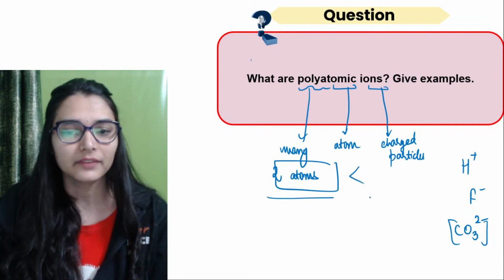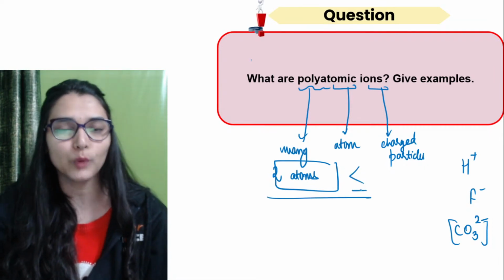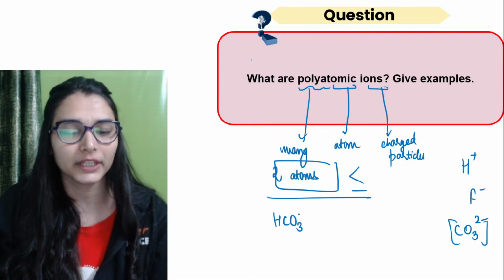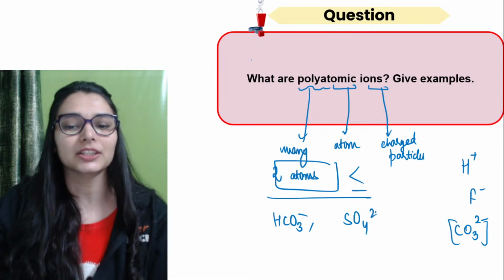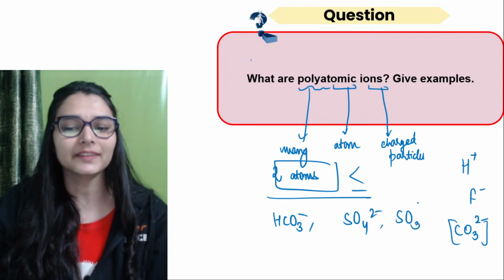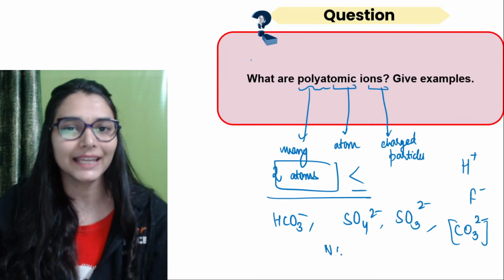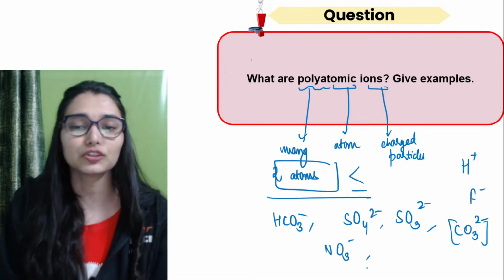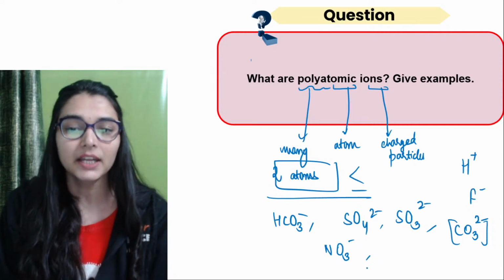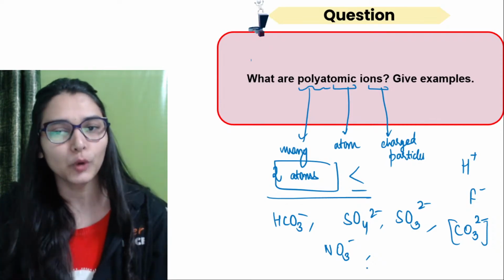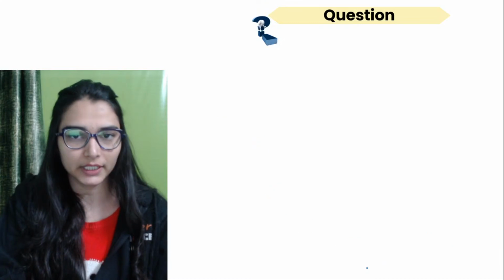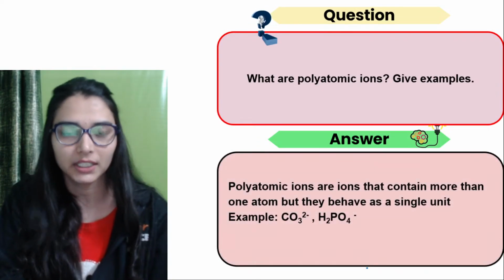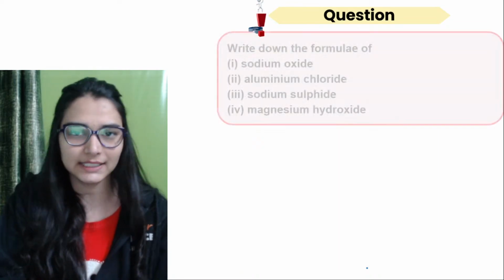More than that, they would be regarded as polyatomic ions. You have carbonate, bicarbonate, sulfate, sulfite, so many examples, and you have nitrate, nitrite, isn't it? So you need to pay attention to that. And also remember the charges on the polyatomic ions, that is very important. This comes in your exam. How do we write the formula? That is important. We can do it, it is very easy.